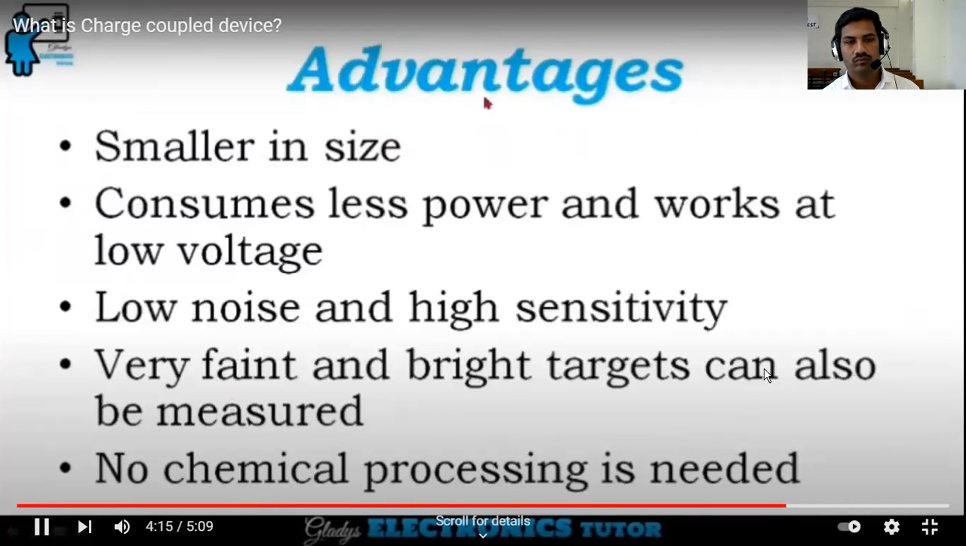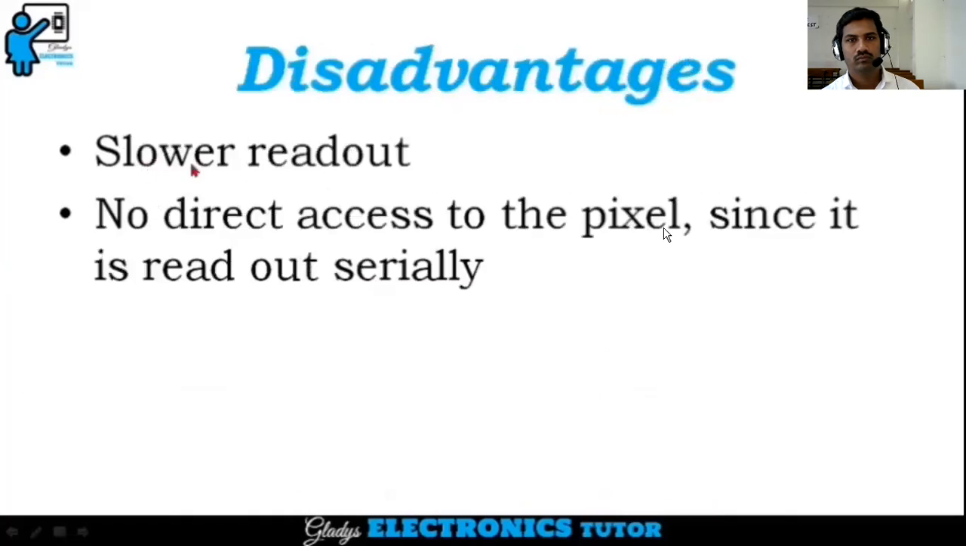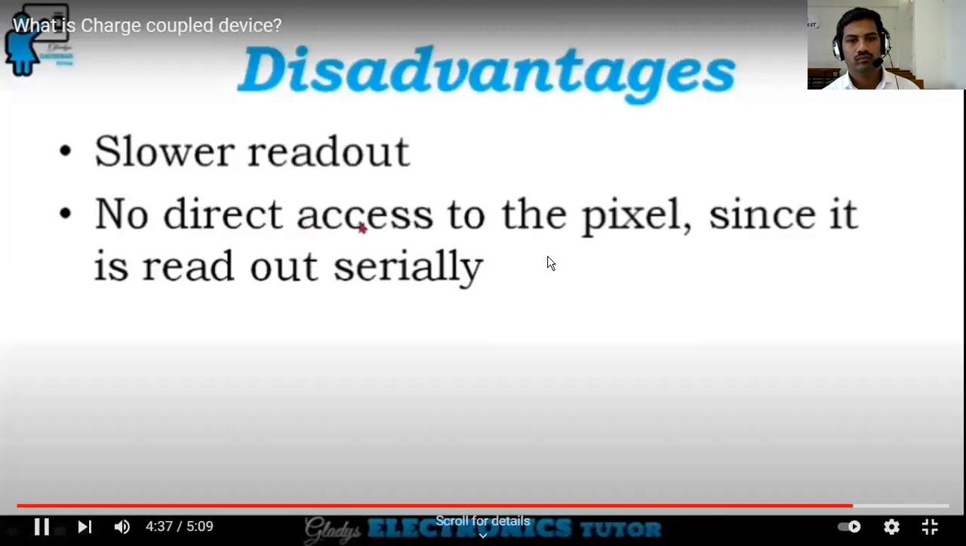The advantages are smaller size, less power consumption, and operation at low voltage, low noise and high sensitivity. Very faint and bright targets can also be measured. No chemical processing is needed. Next are the disadvantages. Slower readout, and no direct access to the pixels since it is read out serially.